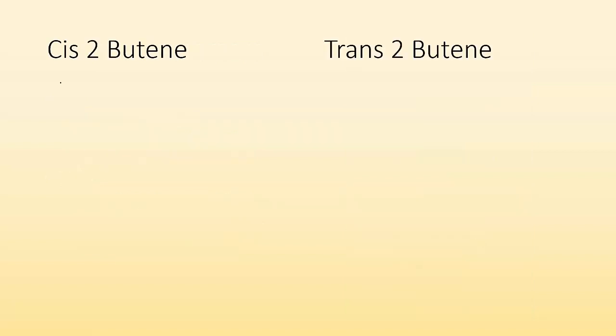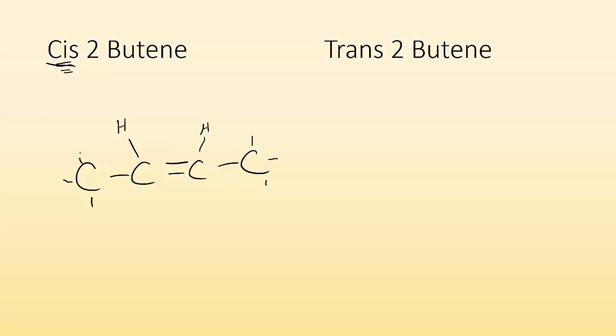So if I want to draw cis-2-butene, all right, well, I know butene is going to have 4 carbons. So 1, 2, 3, 4. And the cis is going to tell me that it is on the same side. So 2 tells me where the double bond is. Now the question is, where do those hydrogens go? Well, cis is going to tell me that they're on the same side. So it's going to be like H here and H here, and then the rest of the hydrogens on those other carbons. Whereas trans-2-butene is going to look like this. Double bond, and then H here and H there, and then the rest of the H's, right? So the hydrogens are on opposite sides.